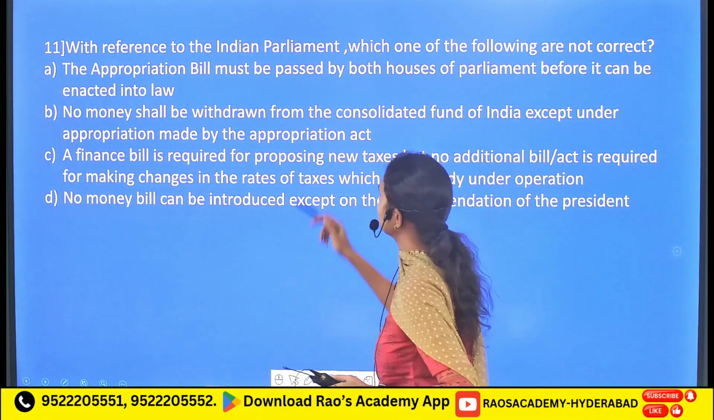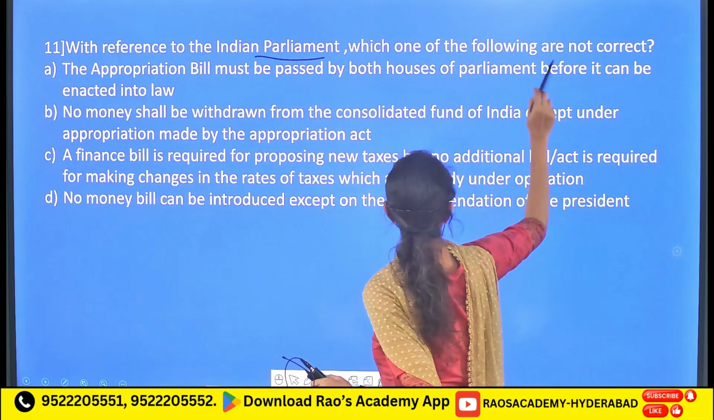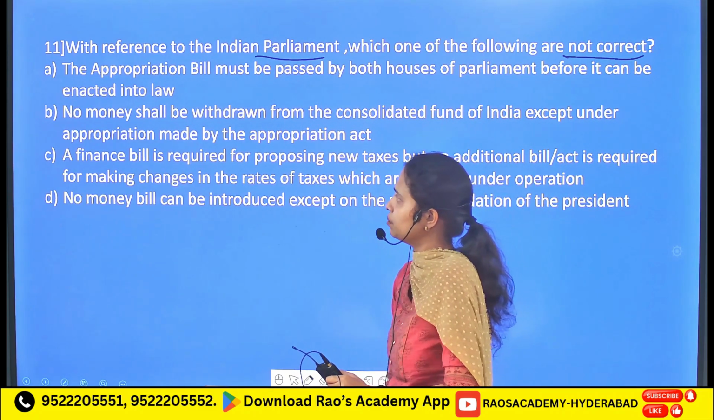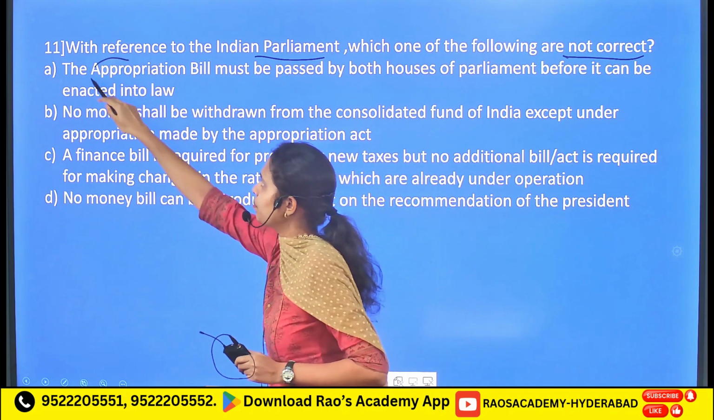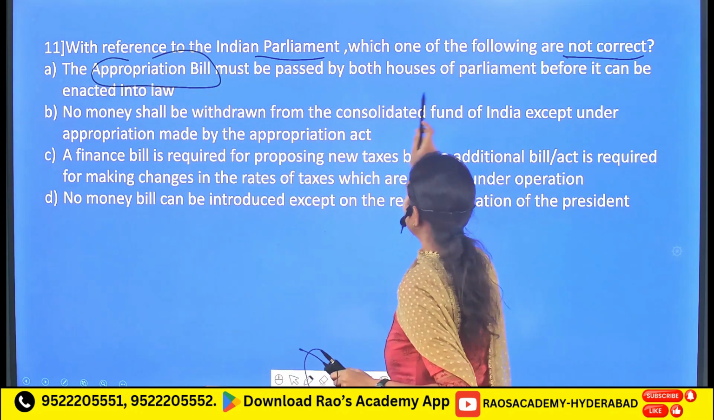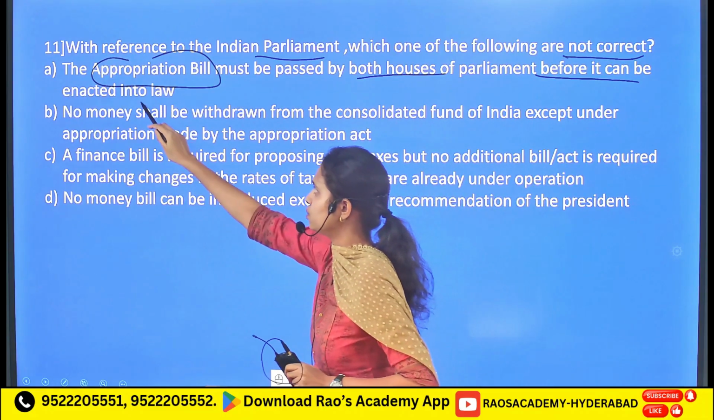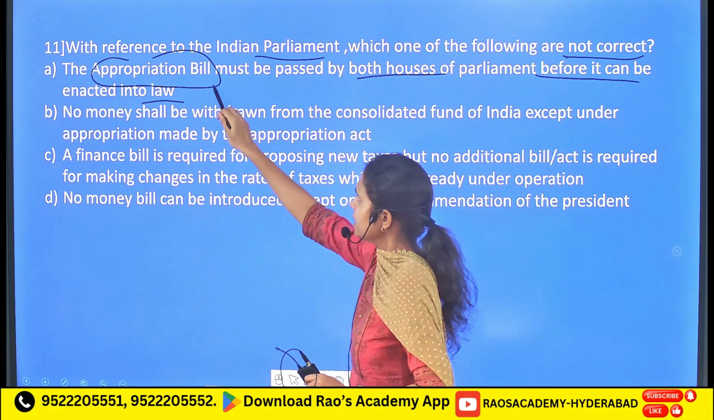Followed by, with reference to the Indian Parliament, which one of the following is not correct? That means it is talking about the incorrect statement. Firstly, here the appropriation bill must be passed by both the houses of the Parliament before it can be enacted into law. It is an incorrect statement.